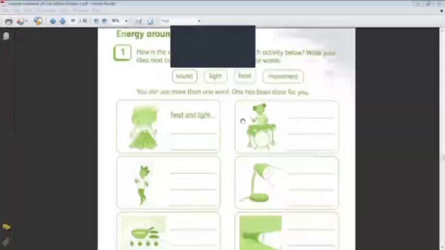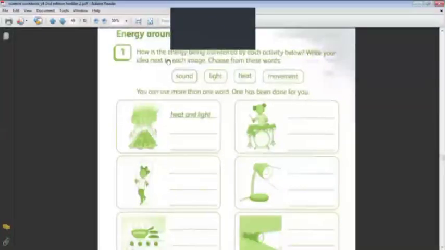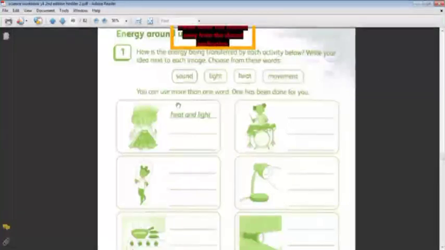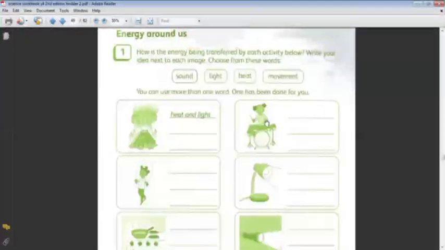How is the energy being transferred by each activity below? Write your idea next to each image. Choose from these words. You can use more than one word. One has been done for you. So the energy transfer here is by heat and light. What about this picture? It transferred sound and sound only.